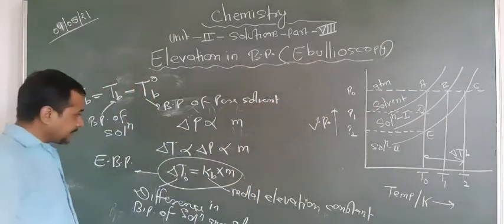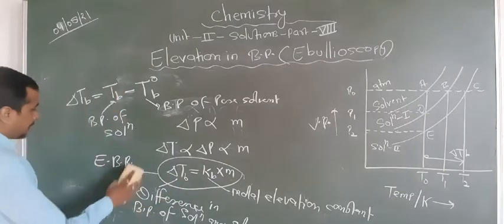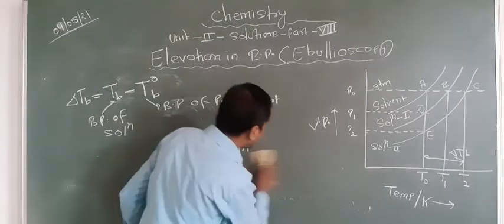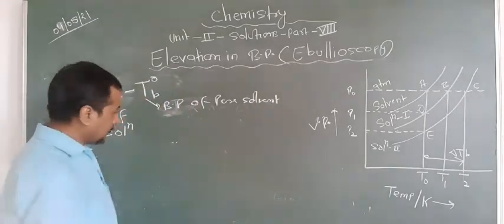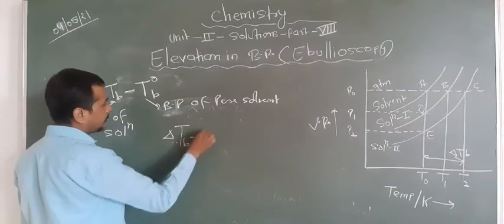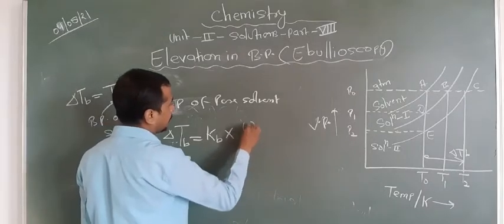One more thing we know that molality is equal to number of moles divided by weight of solvent in kg. So we can put the number of moles or weight of solvent. So now the formula becomes like this: delta TB equal to Kb multiplied by what?